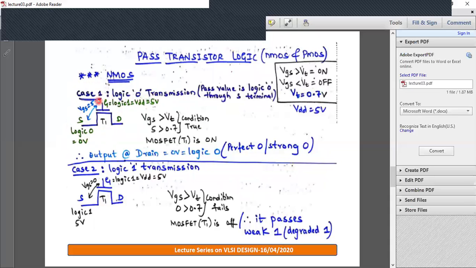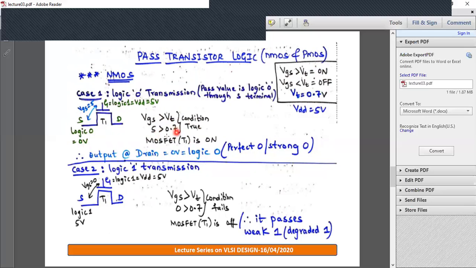So what is VGS now? VGS is VG minus VS, that is gate voltage minus source voltage. Gate voltage is 5 volt, source voltage is 0. So 5 minus 0, VGS is 5. VGS is 5, VT is 0.7. You can observe VGS is greater than the threshold value, so the MOSFET is in the on state.